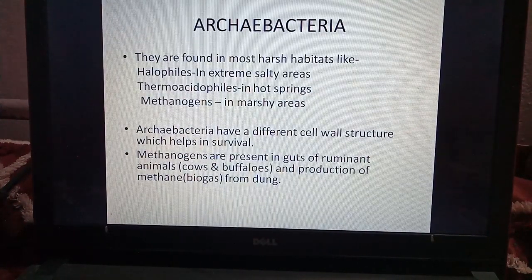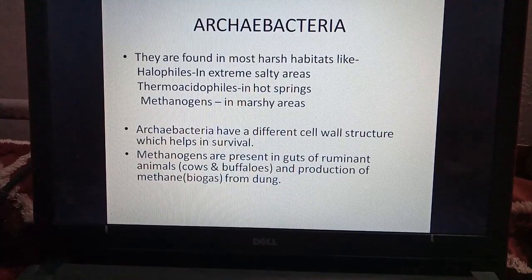Now Monera have two subgroups. First is archaea bacteria. Archaea means old. So these bacteria came on earth first. They are found in harsh habitats. We know that the early climate of Earth was harsh. It was hot.